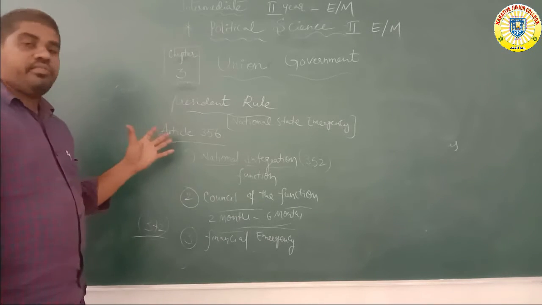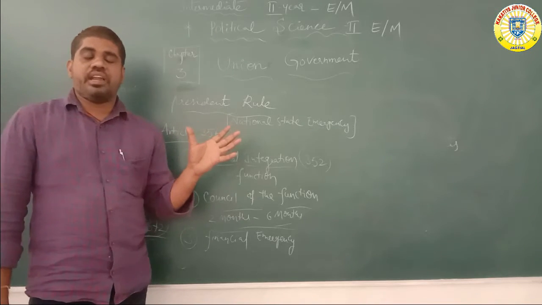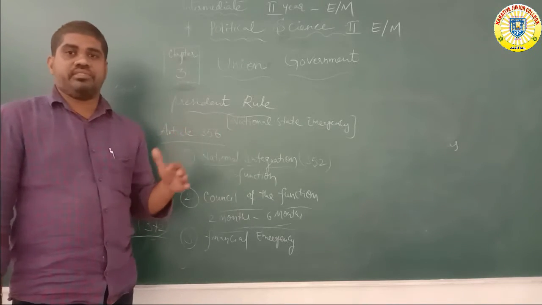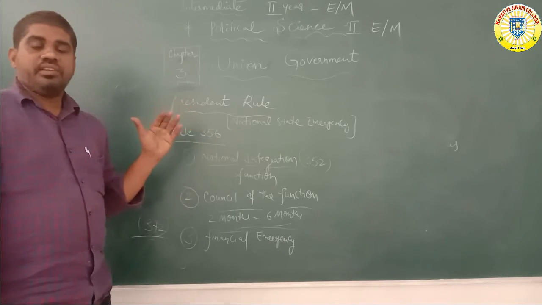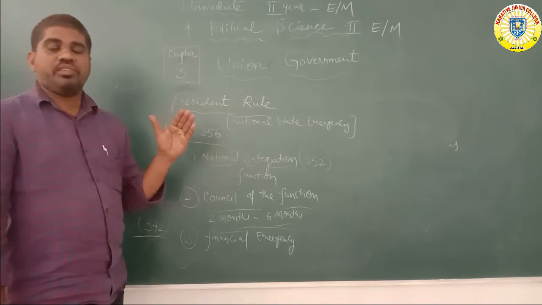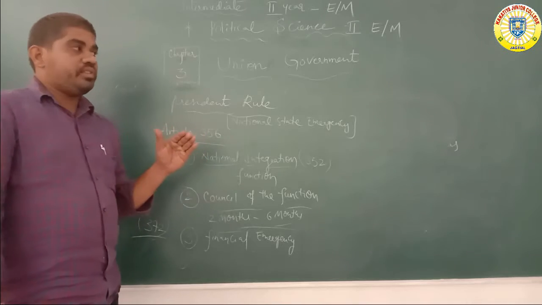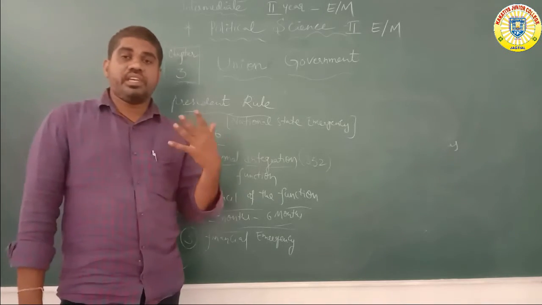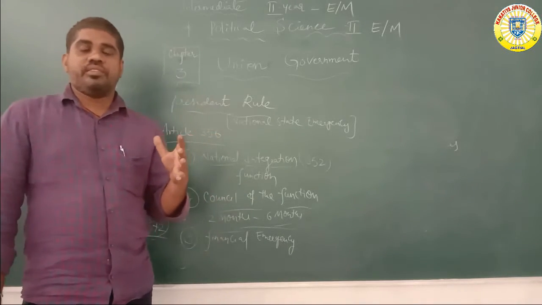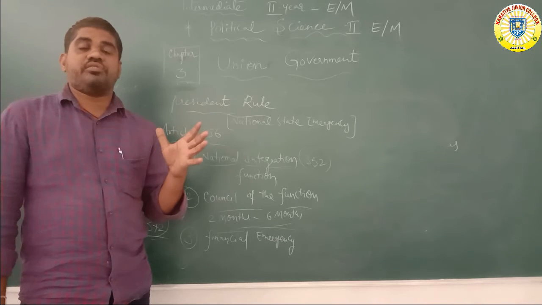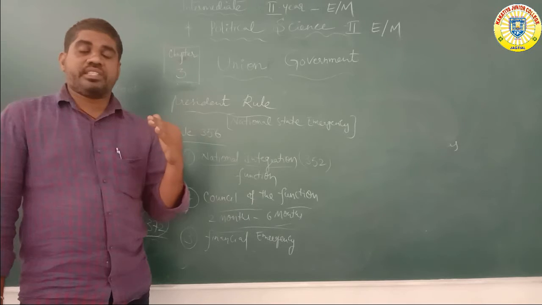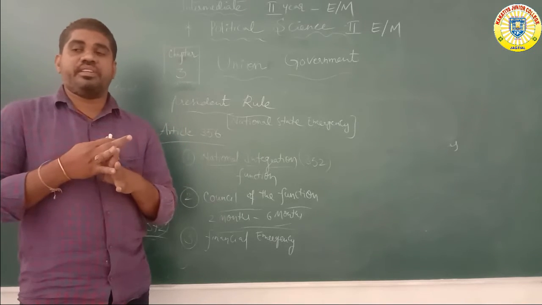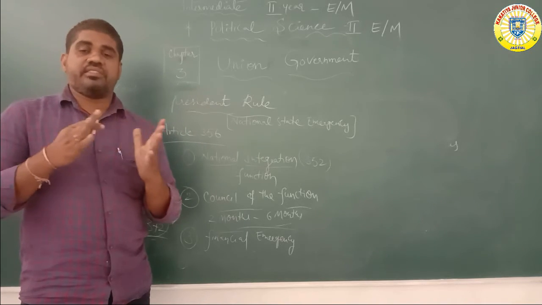So the President's Rule system is under the concurrent list, and we will discuss the concurrent list. Sometimes the judicial power is temporarily suspended. The judicial power is one single type of judicial system. For example, the Supreme Court is also called the Apex Court of India, and the Supreme Court gives the final judgment and discusses the final matter.